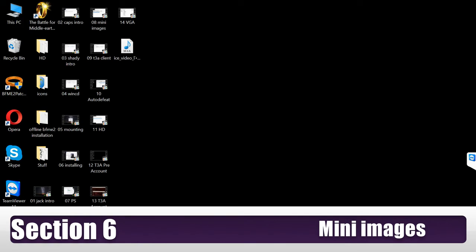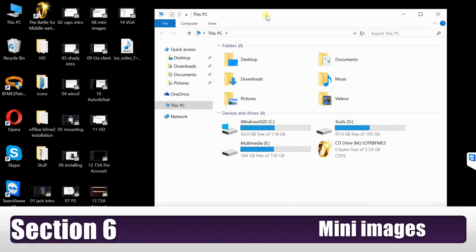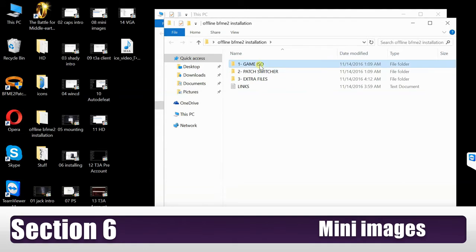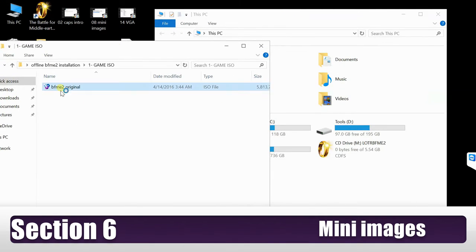Okay, then this is the part where you run the game. Before you run the game, I need you to understand that the original ISO you used to install the game isn't alright to run the game. So you have to unmount it. As you may remember, when you double click on them, they will be unmounted.